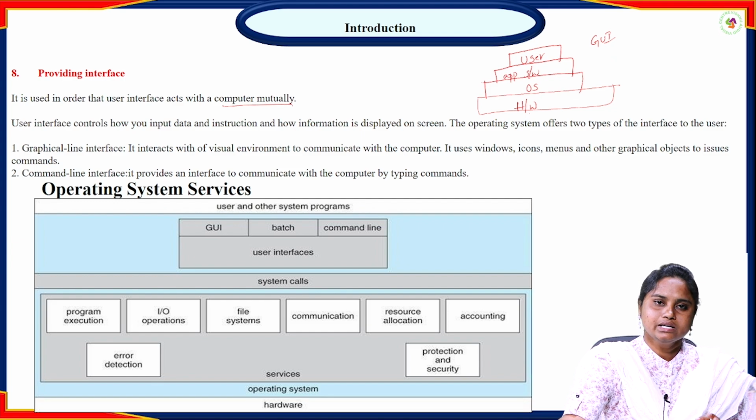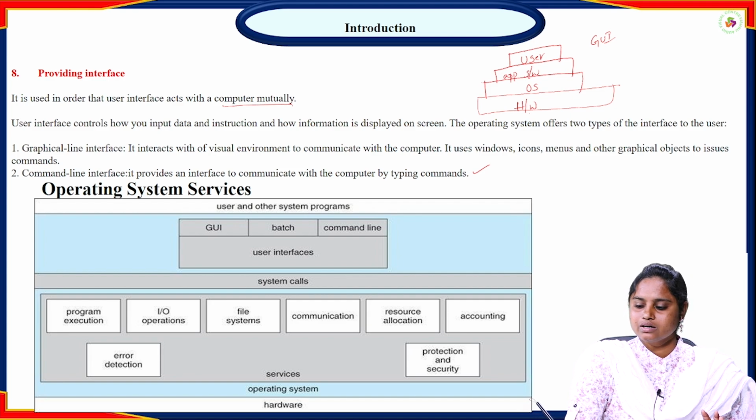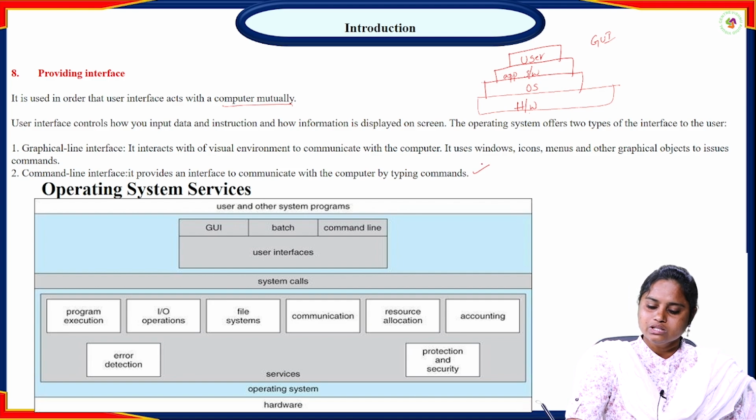Second one, command line interface. These command line interfaces communicate with the computer by typing commands. In this, we are not using any icons, windows or graphical objects. Only commands are used in the command line interface.